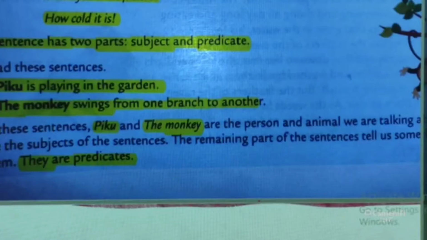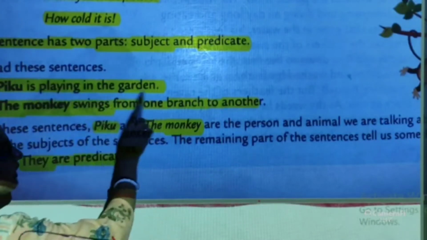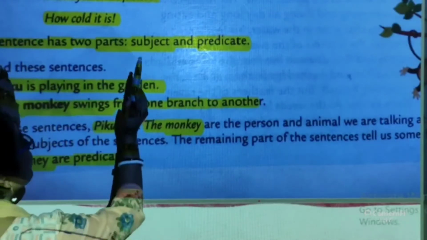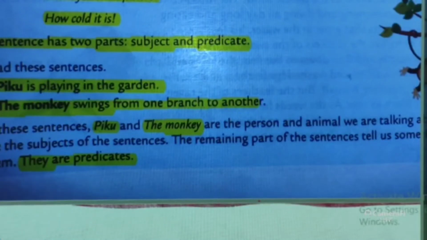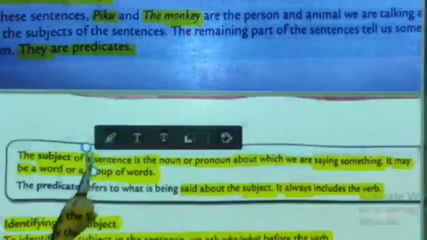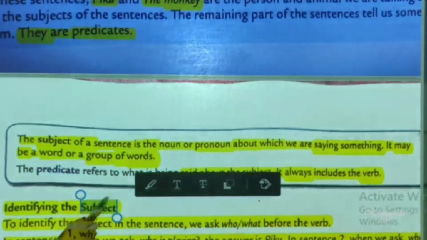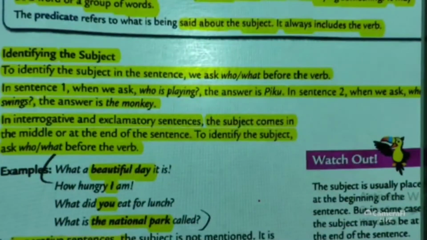As in these sentences, when Piku becomes the subject, the rest of the portion becomes the predicate, and it contains the verb, playing, play, the verb. So, that justifies this definition. Now, we have to identify the subject.